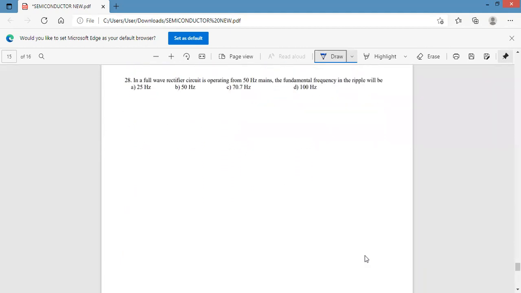Next, 28. In a full wave rectifier circuit operating from 50 Hz mains, the fundamental frequency of the ripple is? Ripple means the output voltage. In a full wave rectifier, the output frequency is equal to twice the input frequency.